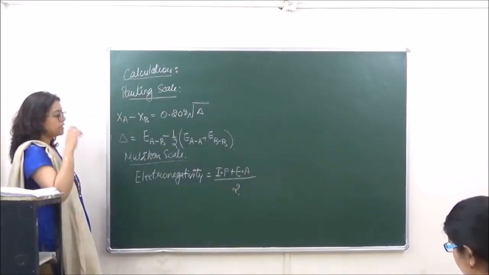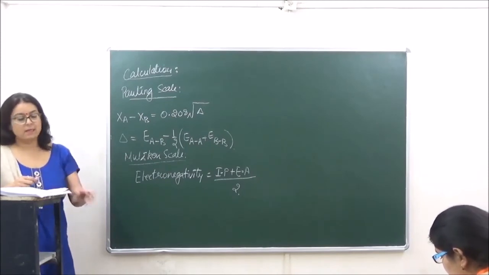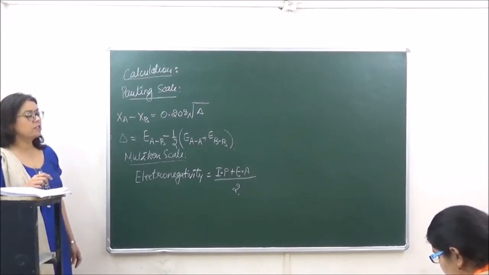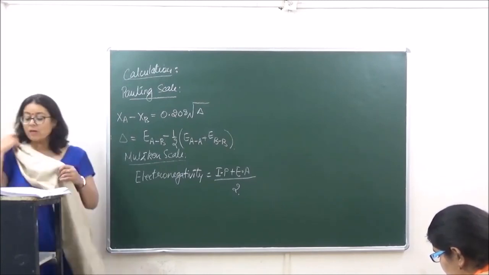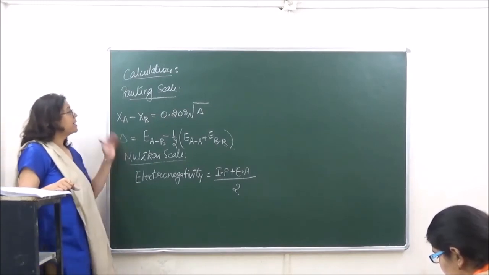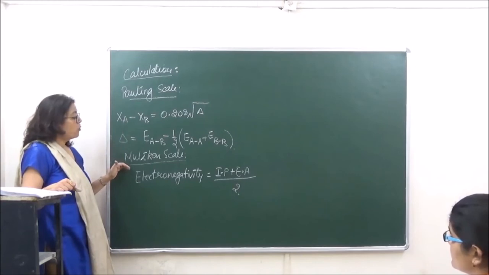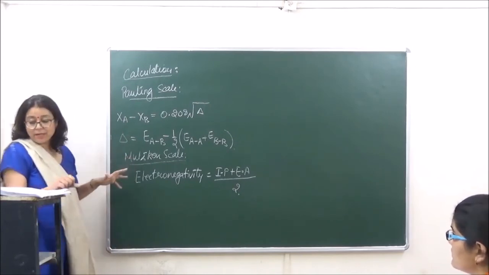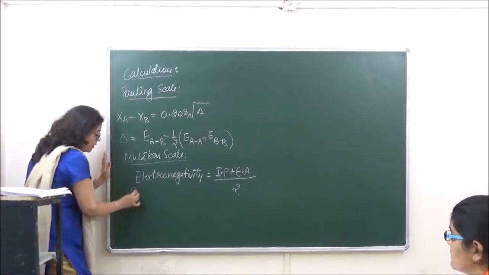So ionization potential plus electron affinity divided by 2 gives us the electronegativity according to Mulliken. Now it was found that Mulliken values were 2.8 times greater than Pauling values. So 2.8 times greater means what? Then electronegativity in the Pauling scale should be what?